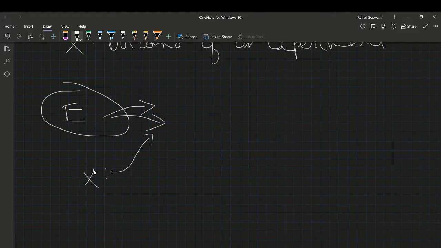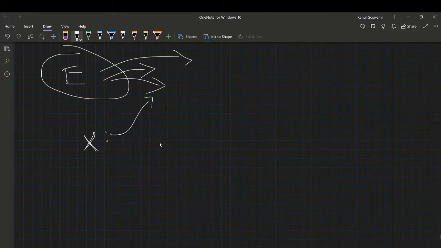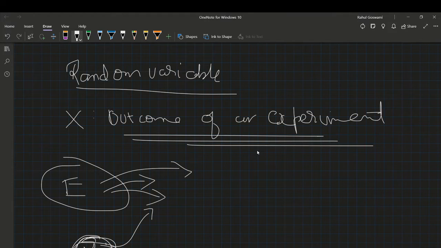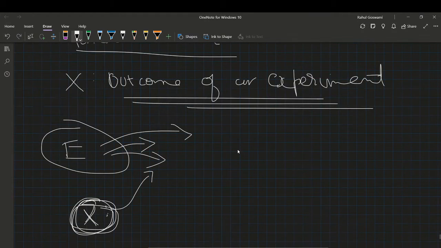Therefore x is known as a random variable, because the experiment can give you a random value, and this x can store this random value. Due to this reason it is known as a random variable, and its value depends upon the output of an experiment. So this is what a random variable is.